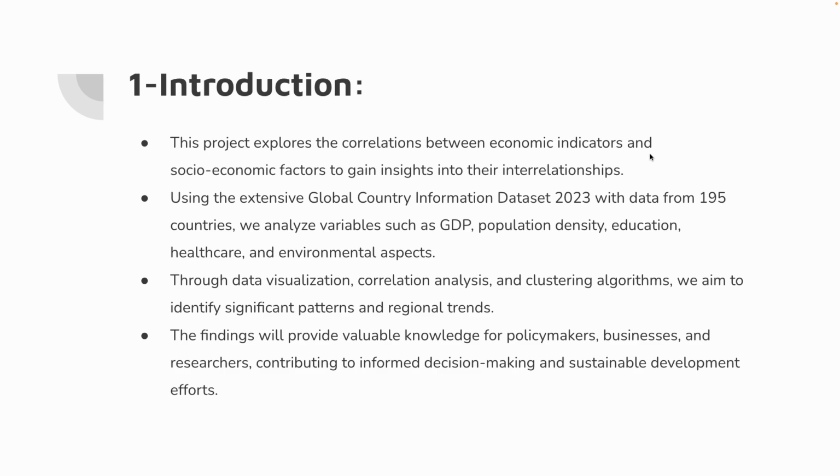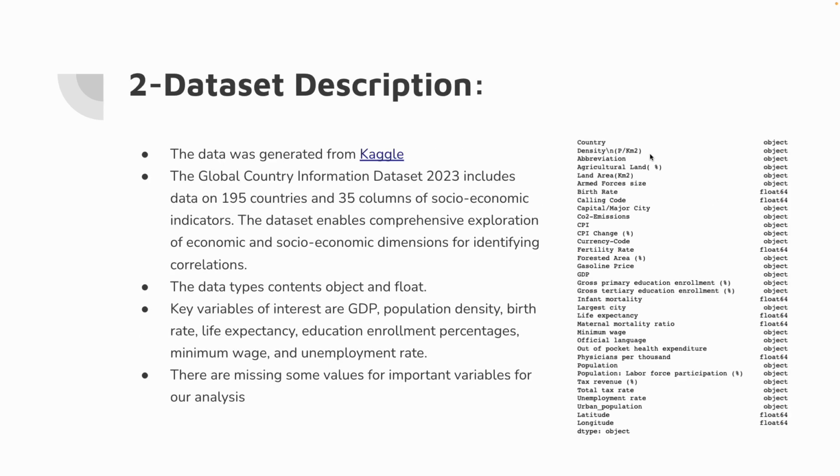Through data visualization, correlation analysis, and clustering algorithm, we aim to identify significant patterns and regional trends. The findings will provide valuable knowledge for policymakers, businesses, and researchers, contributing to informed decision-making and sustainable development effort.